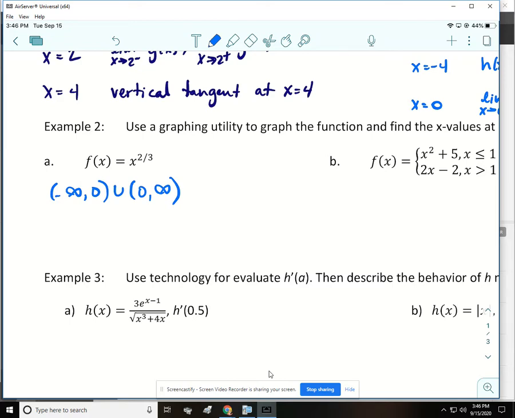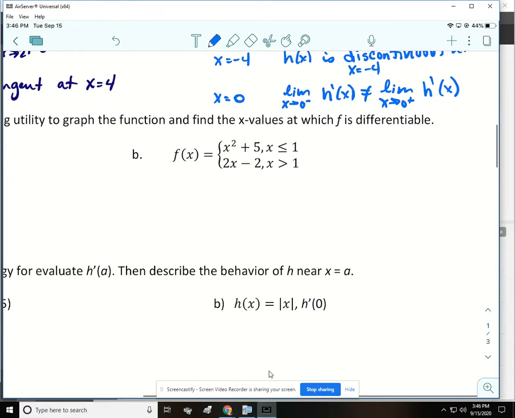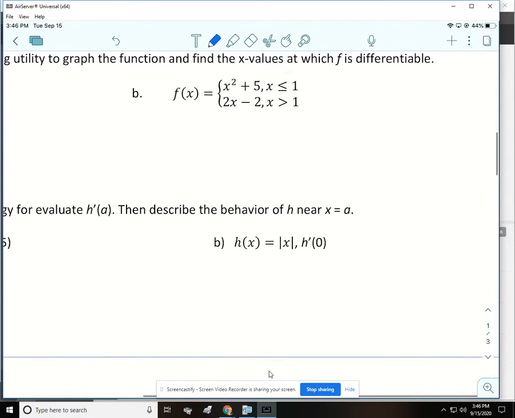All right, now one thing that we haven't done in the calculator, or you haven't done it with me, is graphing piecewise functions, because last year we just did everything by hand. But the calculator will graph piecewise functions for you. So what you do is you go to y equals, and you type in the first piece, so x squared plus 5.